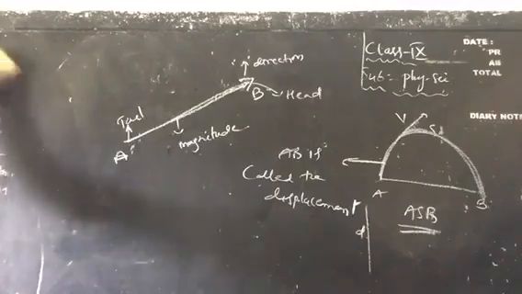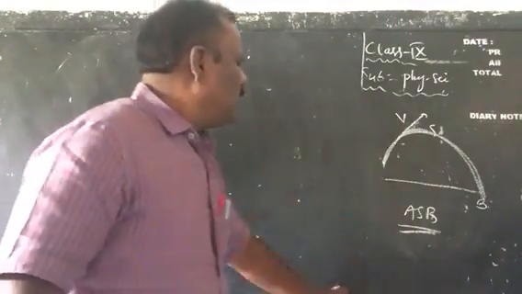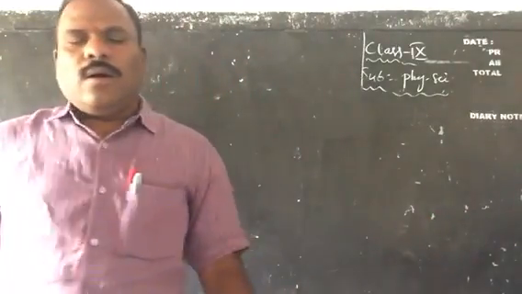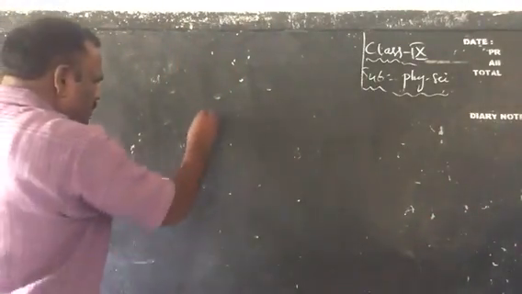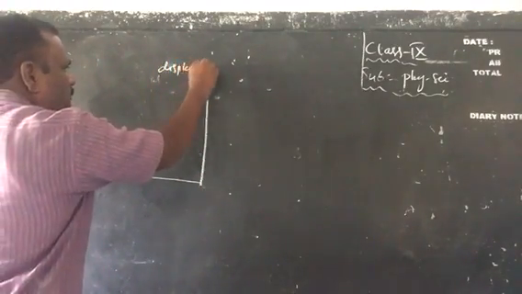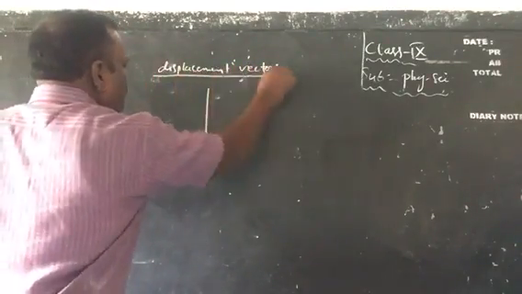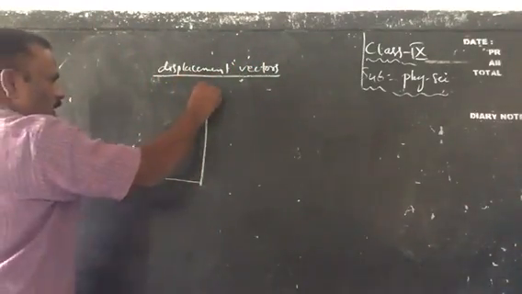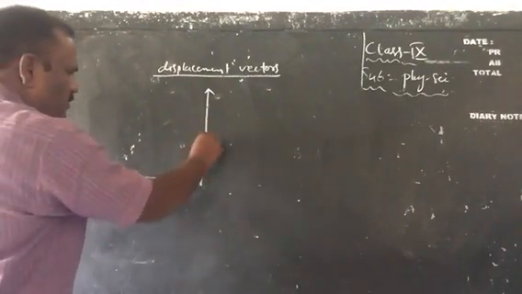Children, one example is there: drawing displacement vectors. For example, observe here.